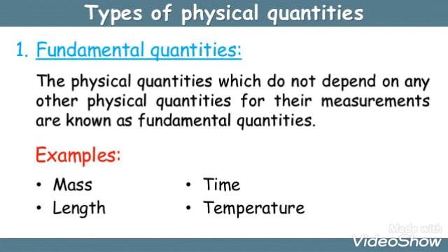There are two types of physical quantities. The first one is fundamental quantities. Fundamental quantities are those quantities which do not depend on other quantities. For example, mass. Mass depends on mass only. Length of something depends on length only. Time again depends on time only. So such quantities that depend only on themselves rather than on others are called fundamental quantities.